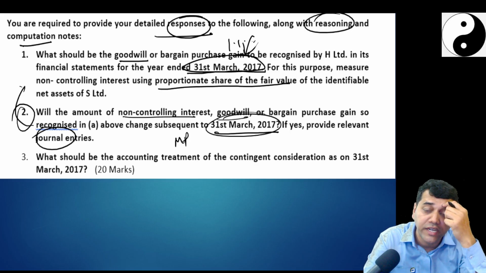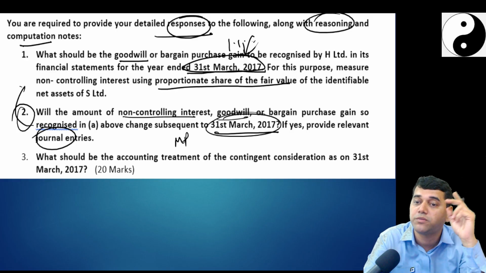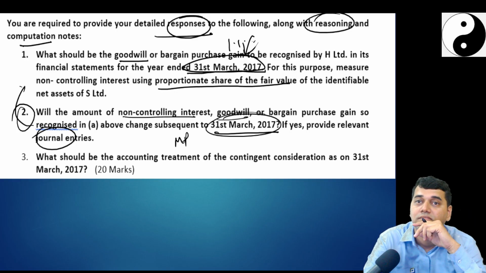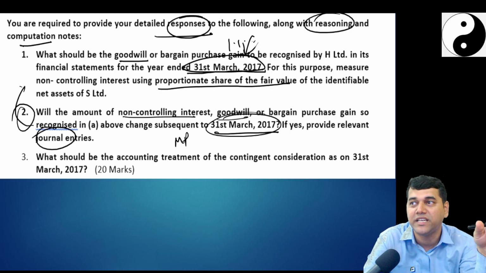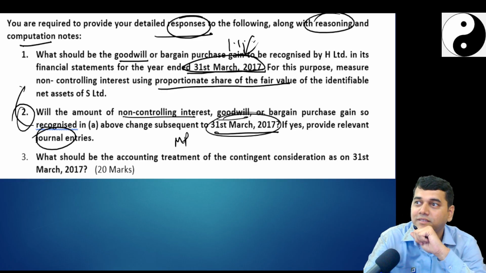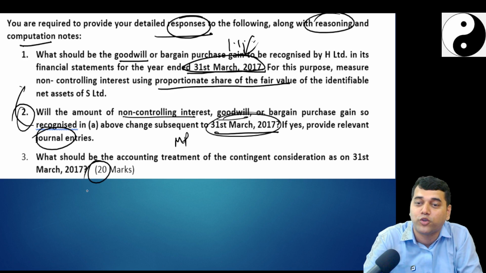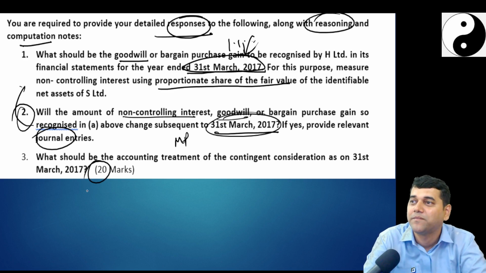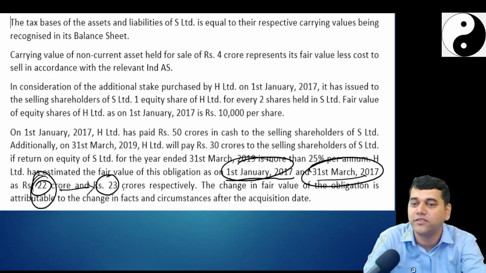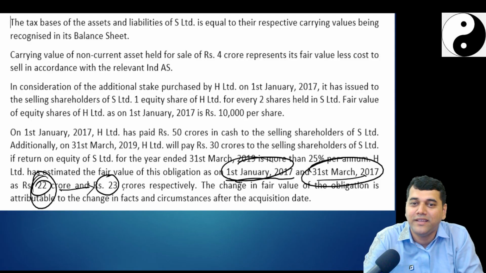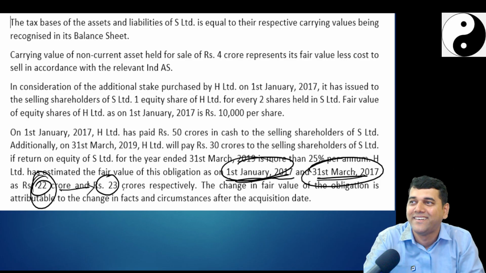What should be the accounting treatment for the contingent consideration on 31st March 2017? There is an increase, no? From 22 it increased to 23, right? Contingent consideration. Customer relationship you will ignore. There is one element of contingent consideration, which is a 20-mark question. There is an increase, no? See, from January they gave you 2 things. On 1st of January there was like 50 crores paid in cash.